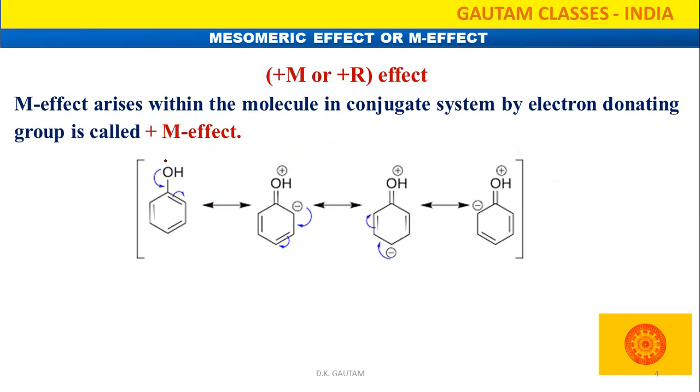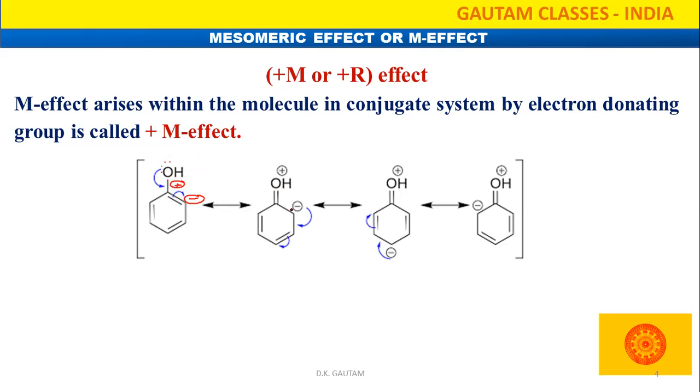In that, look, OH has two lone pair electrons. Any one lone pair is going to participate in the resonance. This will move here, that electron density will shift to that side. So what will happen? Here a positive charge will develop, and at that position a negative charge will develop. So the positive charge and lone pair will make a double bond.